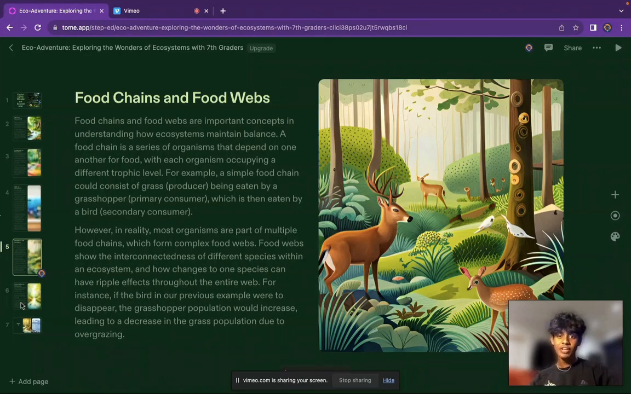However, in reality, most organisms are part of multiple food chains simultaneously, which form complex food webs. Food webs show the interconnectedness of different species within an ecosystem, and how changes to one species can have ripple effects throughout the entire web. For instance, if the bird in our previous example were to disappear, the grasshopper population would increase, leading to a decrease in the grass population due to overgrazing and the overuse of its resources.